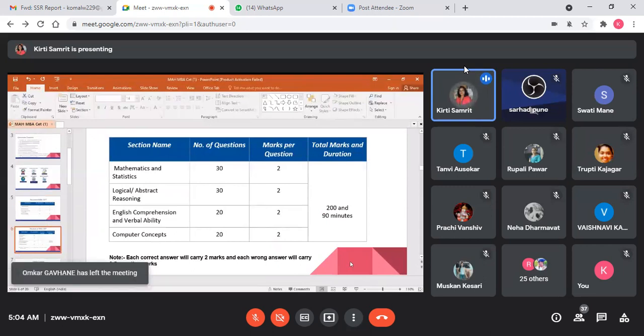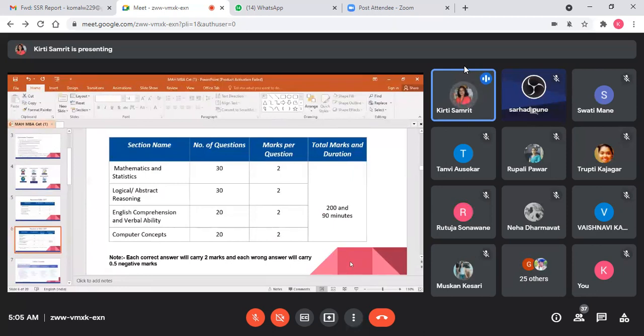Because, students, in this MCA syllabus there will be questions from computer concepts also. Remember, each correct answer will carry 2 marks. In MBA CET each question carries 1 mark, but in MCA CET each question will carry 2 marks. So there are 4 sections again: mathematics and statistics, logical abstract reasoning, same as MBA, and English comprehension and verbal ability like MBA. And the additional part is computer concepts.